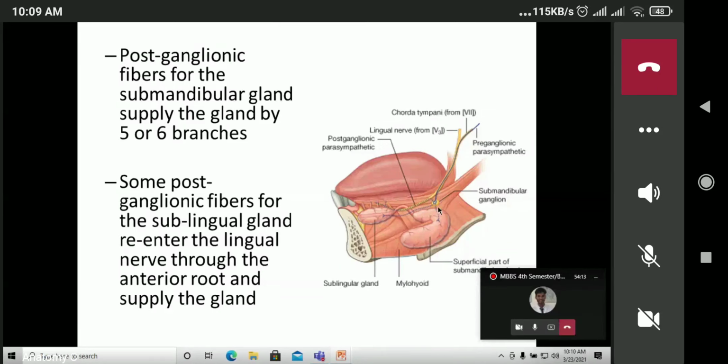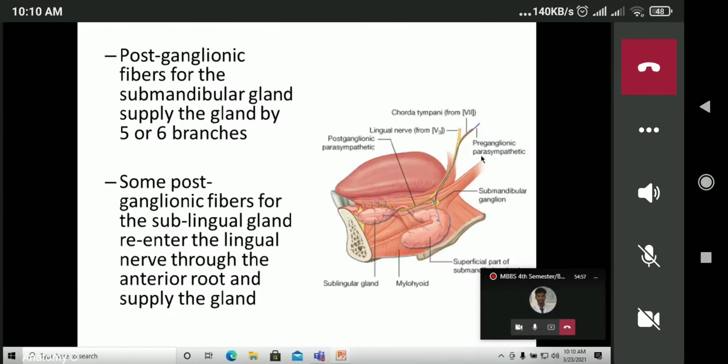So here we can appreciate the dot-like structures which are supplying the submandibular salivary gland and the sublingual salivary gland for the secretion. The secretomotor fibers pass via this. Some postganglionic fibers for the sublingual gland re-enter the lingual nerve through the anterior root and supply the gland. So the fibers can directly go to the submandibular salivary gland, and some of the fibers pass through the anterior root, go anteriorly and supply the sublingual salivary gland.